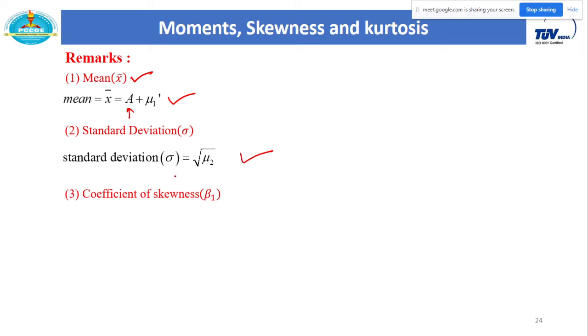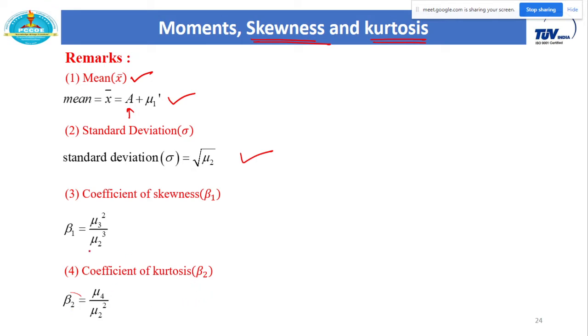Why do we consider only the first 4 moments? Because from the first 4 moments we can calculate the coefficient of skewness and the coefficient of kurtosis, and from these 2 values we can predict the nature of our given data. This is all about the moments. You can see that mu4 is needed for beta 2. For beta 1 we don't need mu4, but for beta 2 we need mu4.